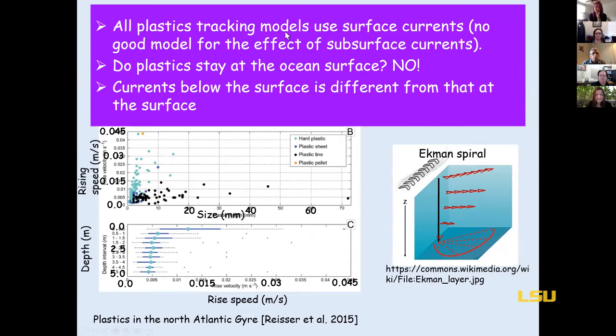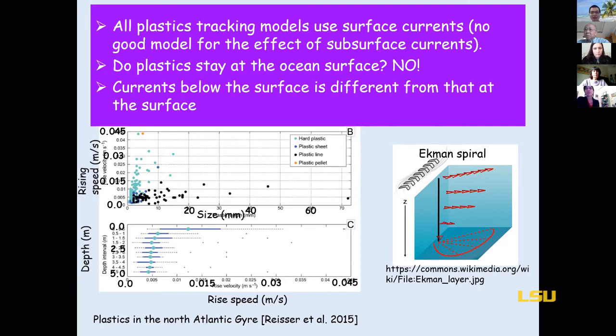All plastic tracking models use surface current, because our intuition is that plastic flows at the ocean surface like plastic bottles. But these microplastics don't just stay at the ocean surface. They actually will feel the effect of subsurface currents. These are observations of microplastics in the North Atlantic Gyre. You can see that these plastics come in different sizes, and many of them are very tiny. They are smaller than 10 millimeters in size, and they have a rise speed of a few millimeters per second. So they are very tiny, and they go below the surface.